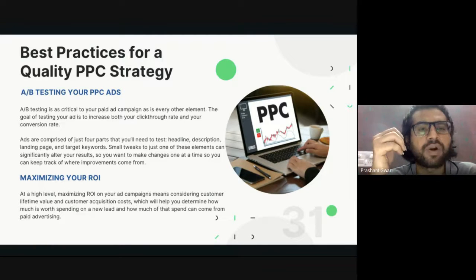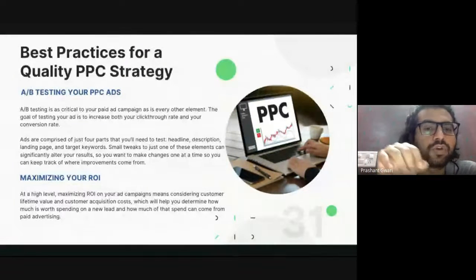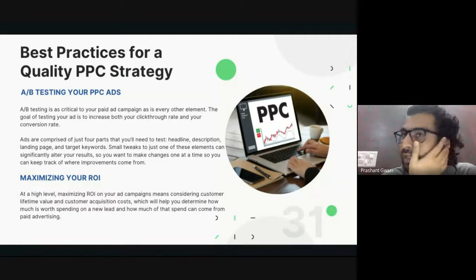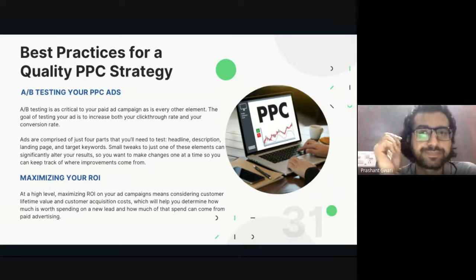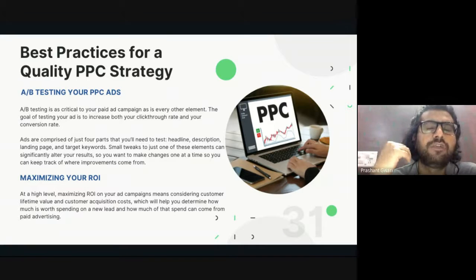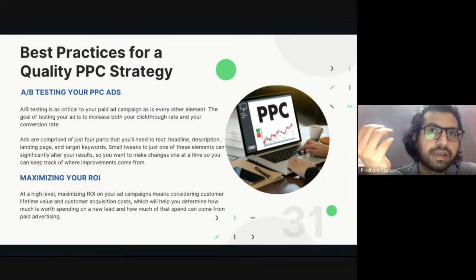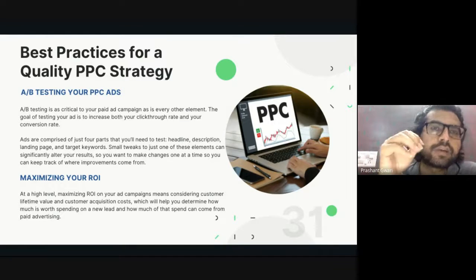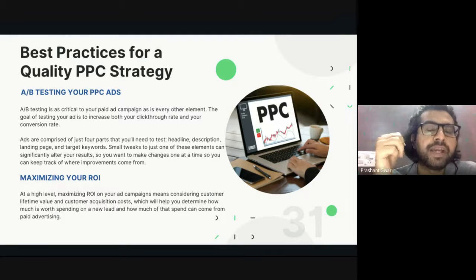So it's really important to do A/B testing on those four sections: headline, description, landing page, and targeted keyword, and that will tell you which landing page, which headline, which description or which keyword you should bid more on. And you will do it every time you run an advertisement for a new product or a new category. And once you find out, you can go with that same keyword, same landing page, and same headline throughout your lifetime period.